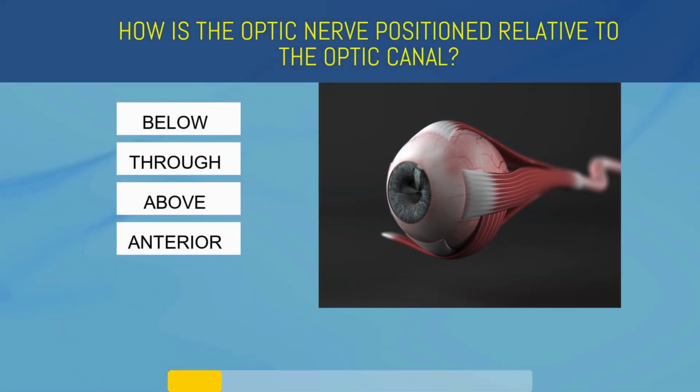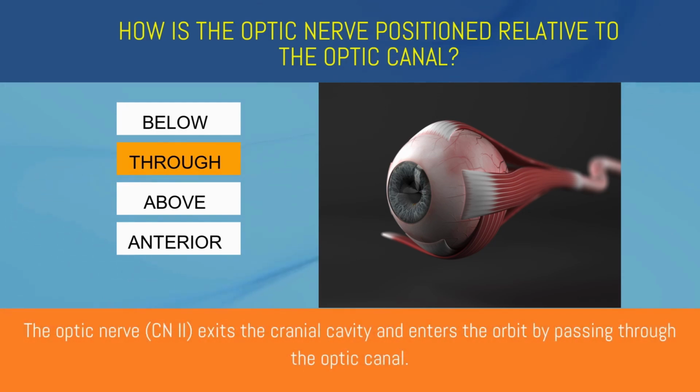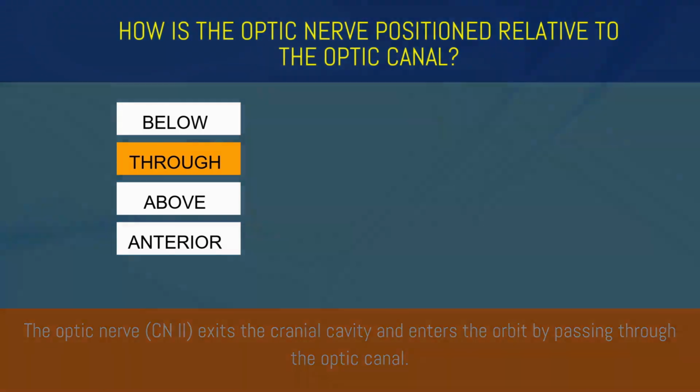How is the optic nerve positioned relative to the optic canal? Below, through, above, or anterior? Through. The optic nerve exits the cranial cavity and enters the orbit by passing through the optic canal.